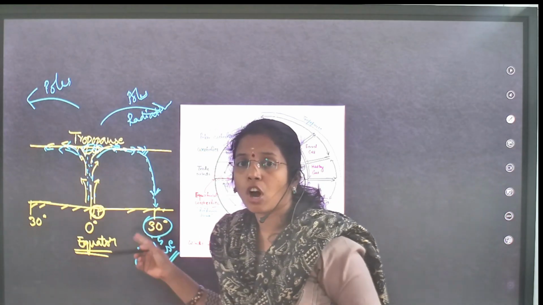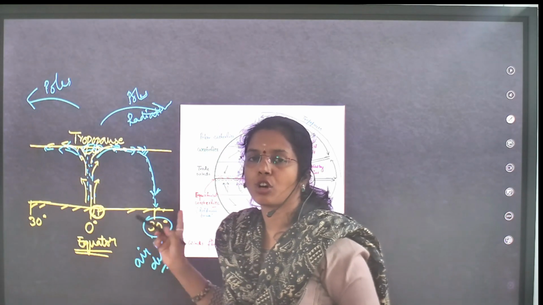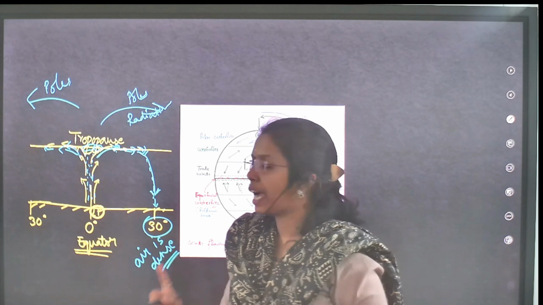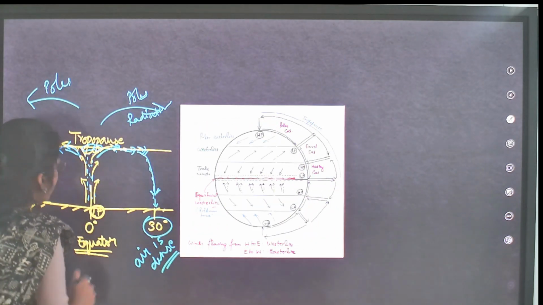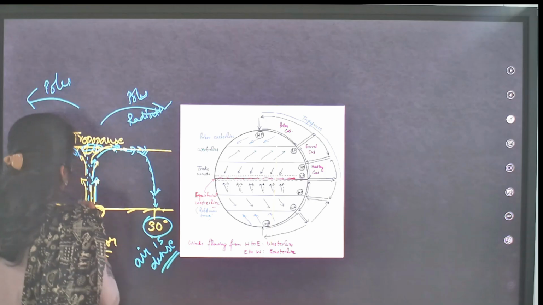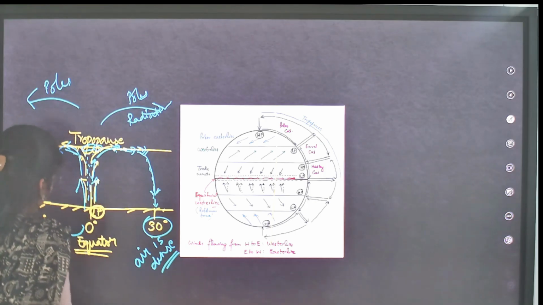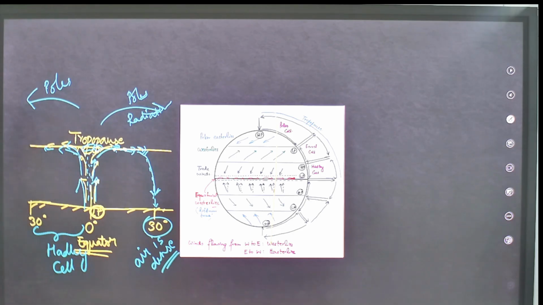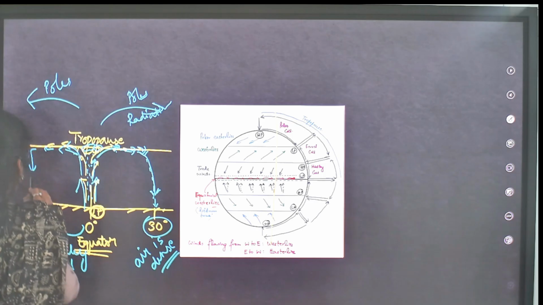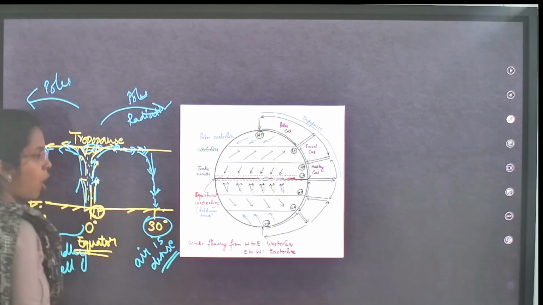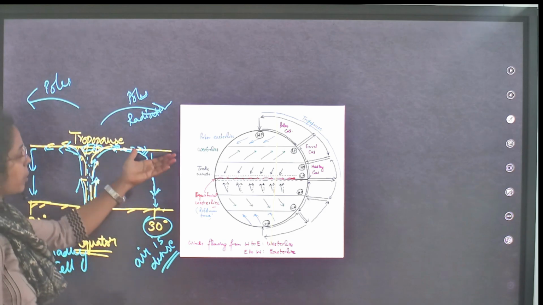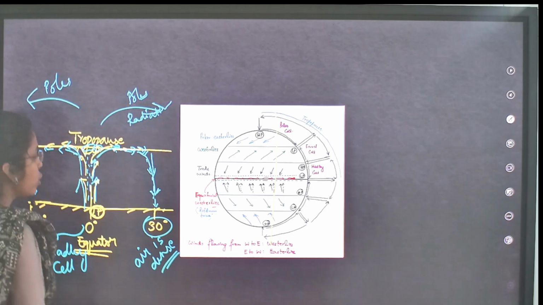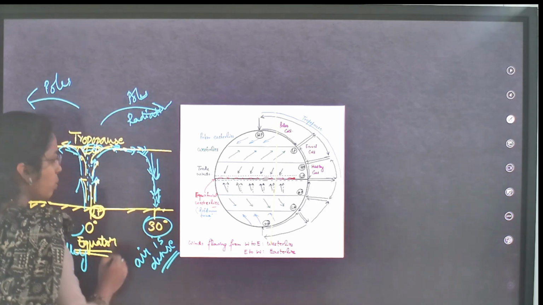This is not due to thermal effect. This is not thermally induced. This is because of a dynamic factor, because this is the rising arm of the Hadley cell. From 0 to 30, what cell have we seen? Hadley cell, 0 to 30. Now this is the rising arm. Here this is the sinking arm. Not because of the temperature, but because of radiative cooling and upper air convergence, at the tropopause you will see sinking air.